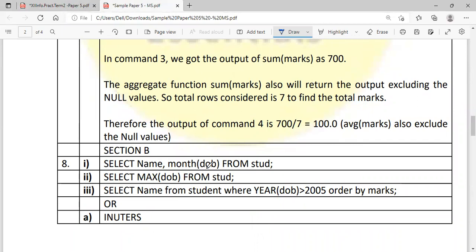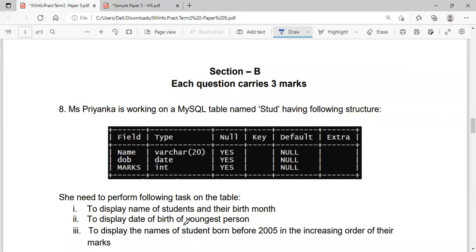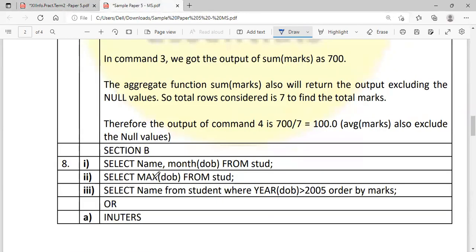Month only is asked. So month, in the bracket, you will pass the column name, from student. Then to display the date of birth of the youngest person. The youngest person will have the maximum value in the date of birth. So select max of DOB from student. Why max function? Because a person starting from 1987 till 2022 is there. If I use the maximum function, I'll get this 2002. That is the youngest person's date of birth. That's why max of DOB is used over here from student, because it's the table student taken.